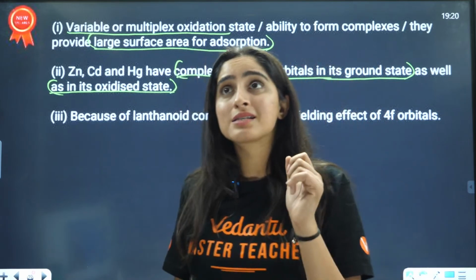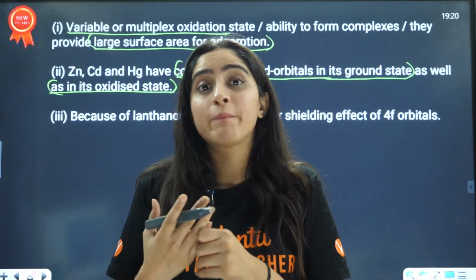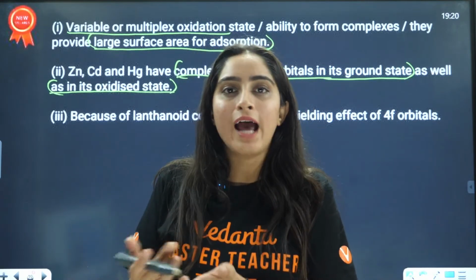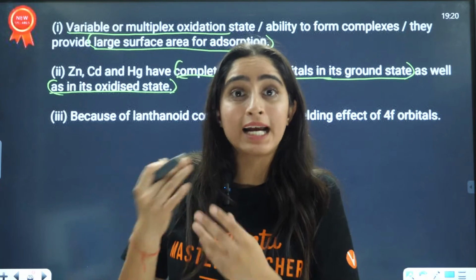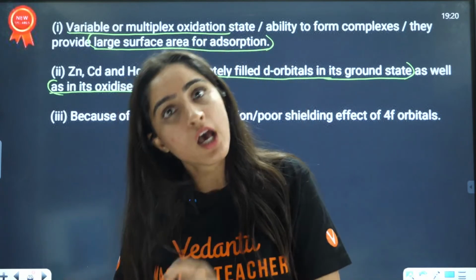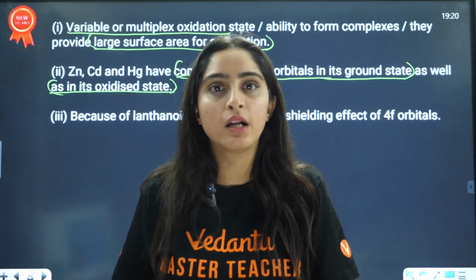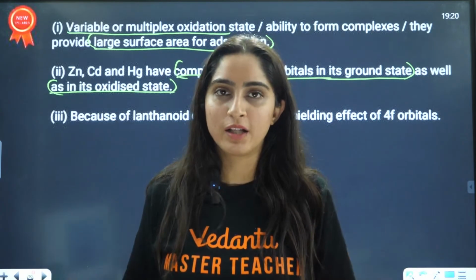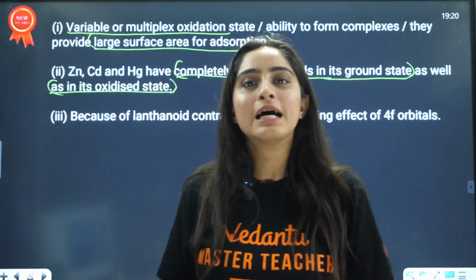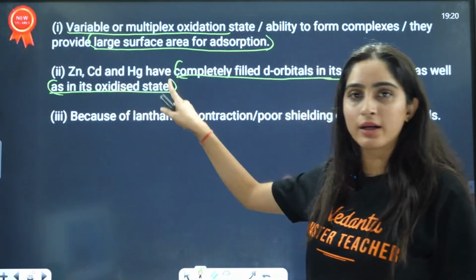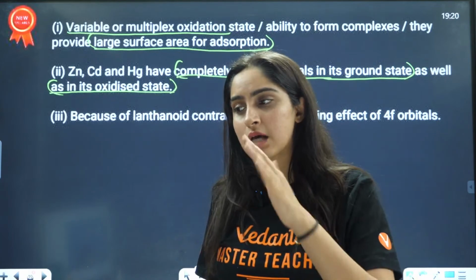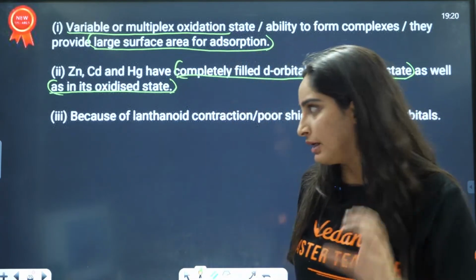For example, silver in the excited state does not have fully filled d orbitals, so it is a transition element. For a transition metal, the d orbital should not be fully filled. In the case of zinc, cadmium and mercury, even in the excited as well as the ground state, the d orbitals are fully filled.